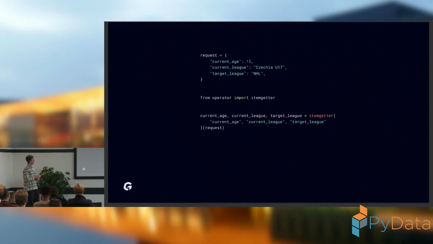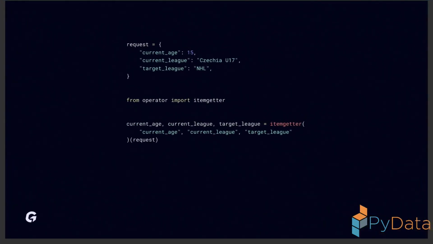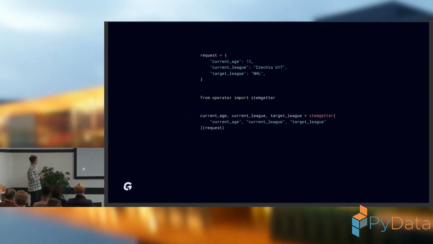Our request is created by 3 pieces of information about our user. The first one is the current age of the user, the second one is the current league, and the third one is the target league, meaning the league where the player wants to get to. So when I look at this example, I can see that our player is 15 years old.